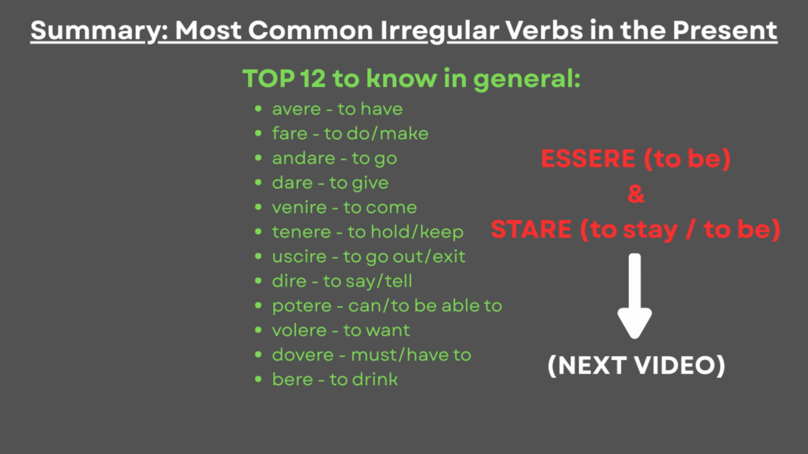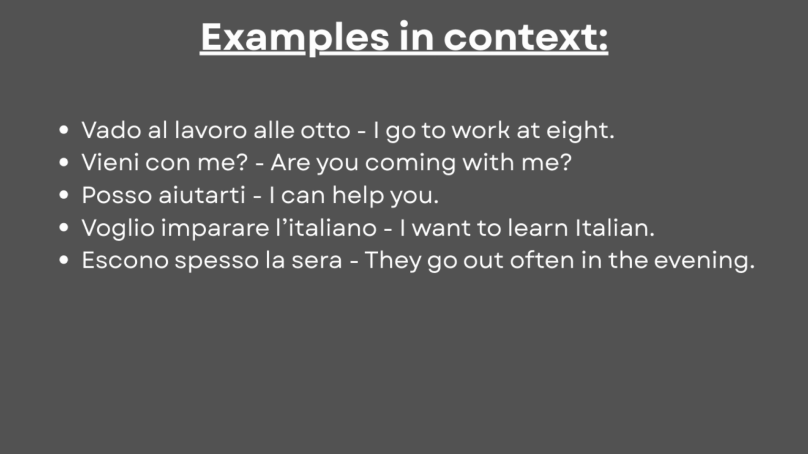To finish this video, we can see some useful sentences using different irregular verbs, especially with no subject pronouns. Vado al lavoro alle 8. Vieni con me? Posso aiutarti? Voglio imparare l'italiano. Escono spesso la sera. Overall, this is how irregular verbs fully work in the present in Italian.